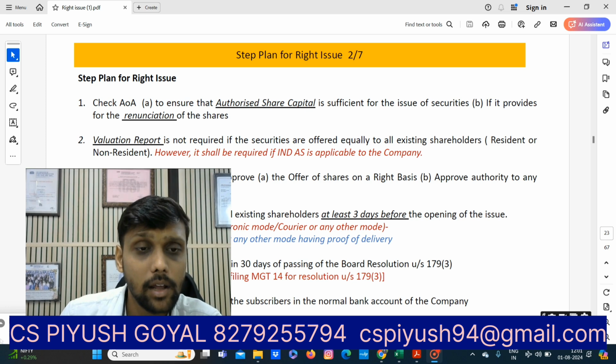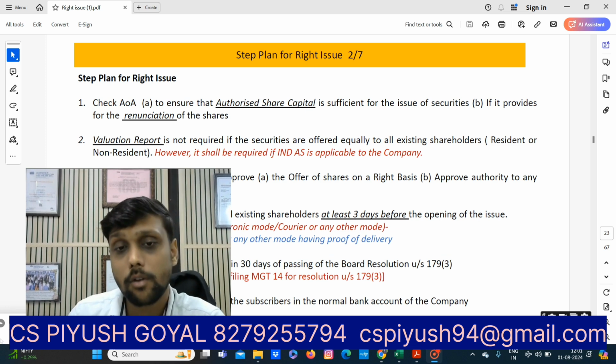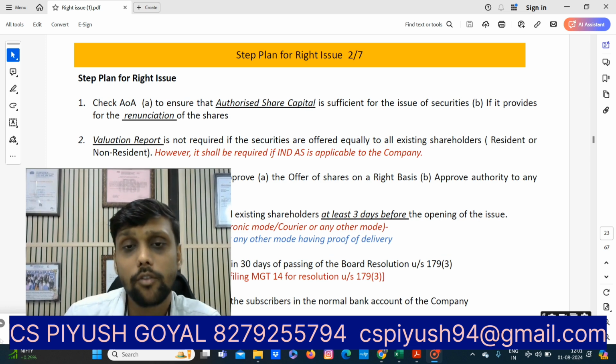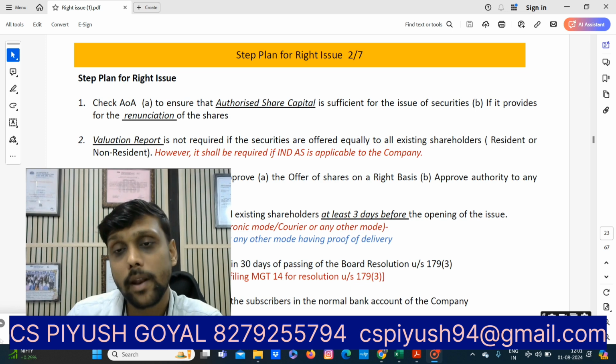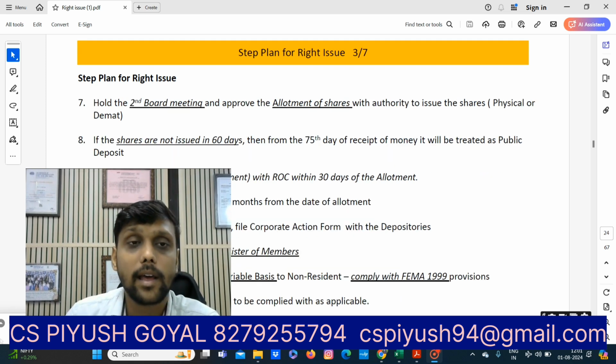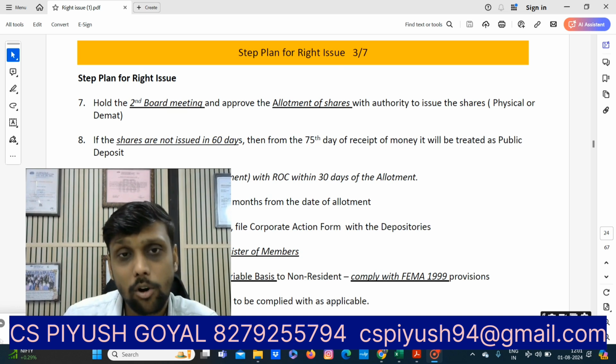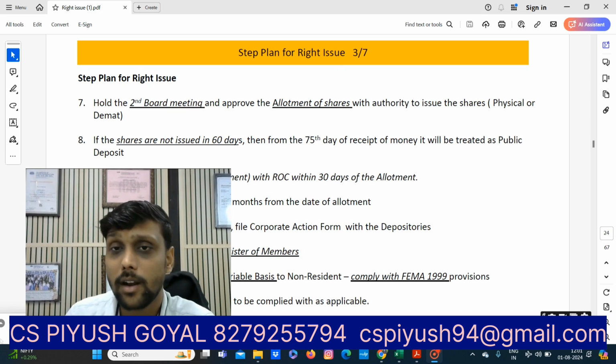Thereafter, you will receive the subscription amount from the subscribers in the normal bank account of the company. It's not necessary to open a separate bank account, as in private placement. You will take the subscription money in the normal bank account of the company, right? Thereafter, in the seventh step, hold the second board meeting and approve the allotment of shares with the authority to issue the shares, whether physical or demat.